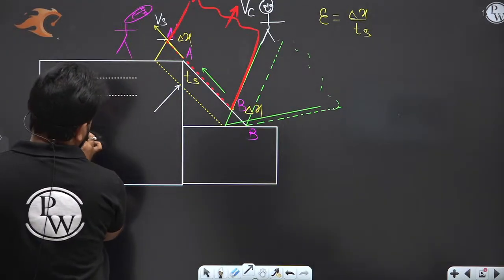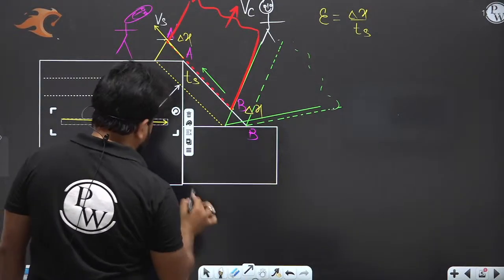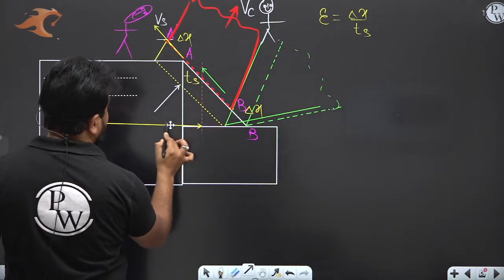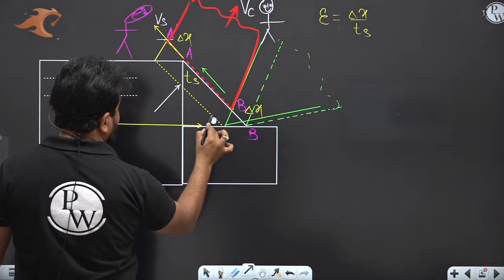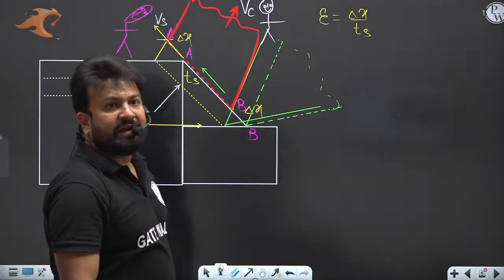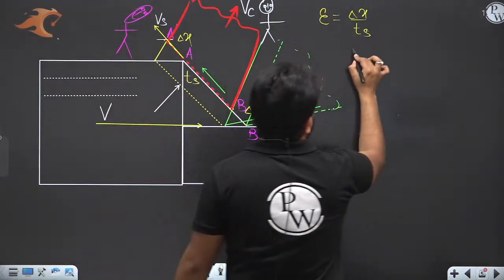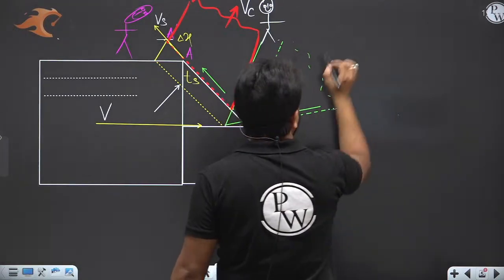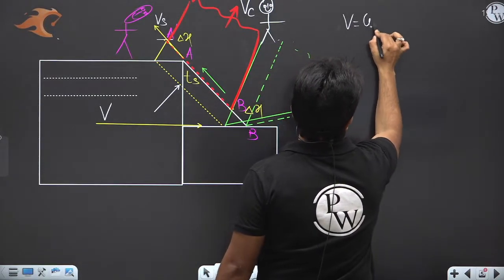If the workpiece is moving toward the tool with a cutting velocity V, then V is the cutting velocity.